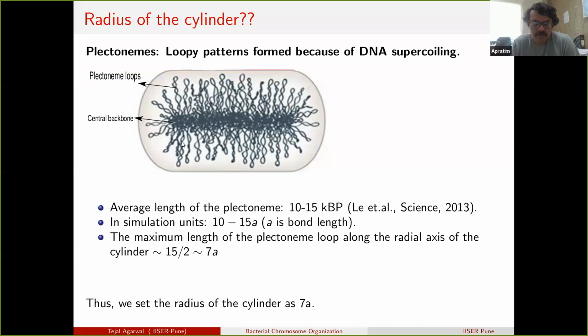And from there we choose the length, because we don't know the size. I mean, could you explain it a bit better? So, we do not know what the Rg will be, or how much compaction 1,000 base pairs will have. So we use this biological information about plectonemes to set the radius of the cylinder.